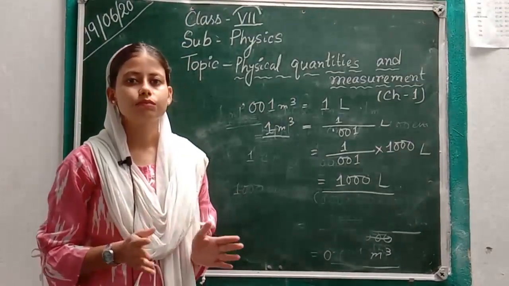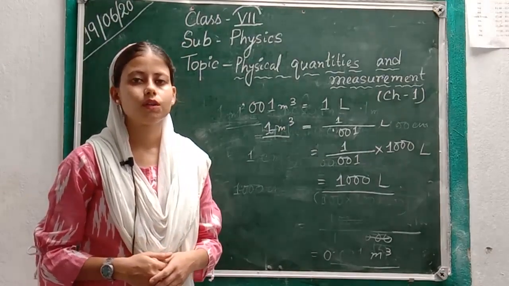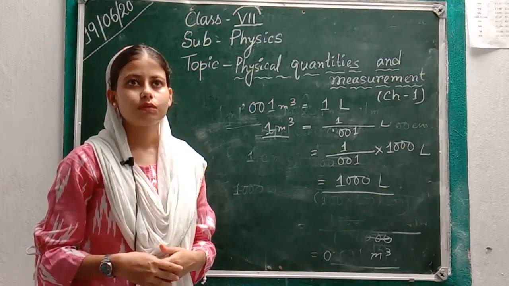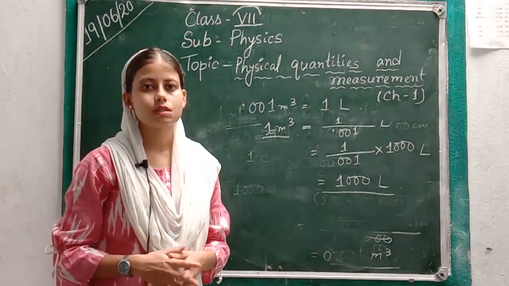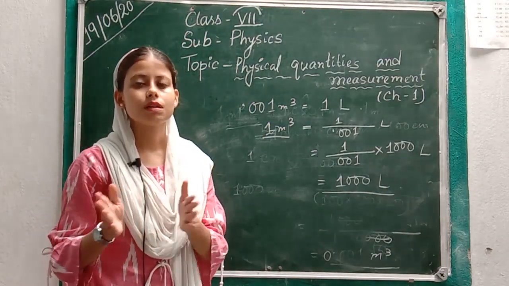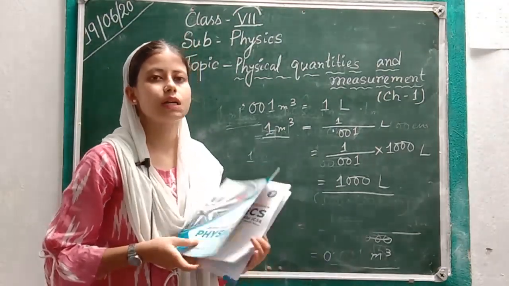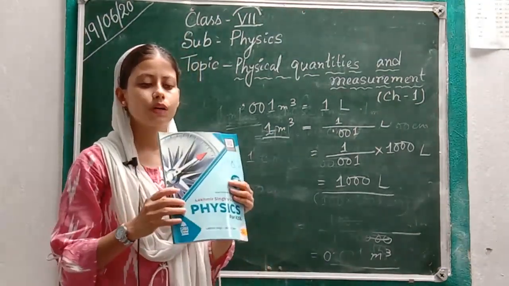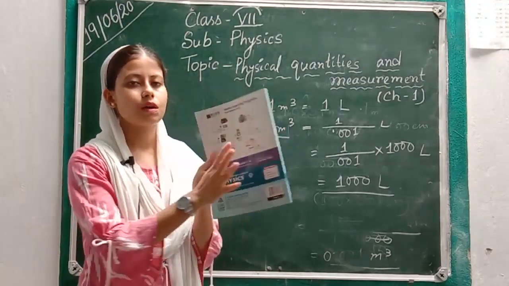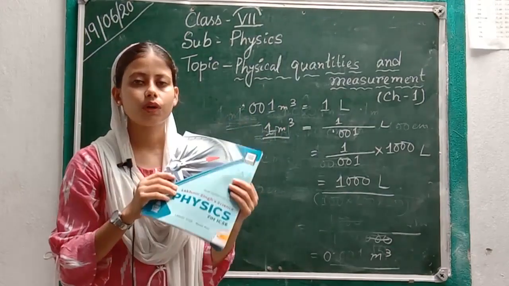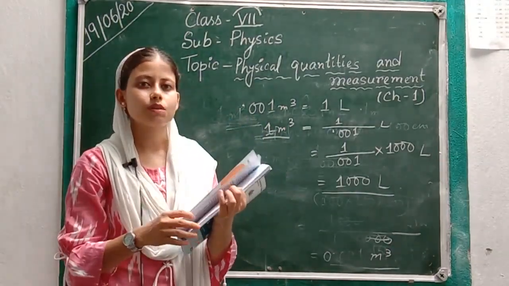Now, how to measure the volume of solid? We know that solids have a fixed shape. There are two types of solid: irregular shaped solid and regular shaped solid. For example, this book is a regular shaped solid. Why? Because all the faces of this book have a definite shape.